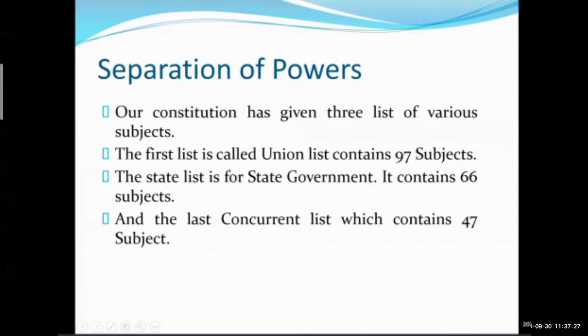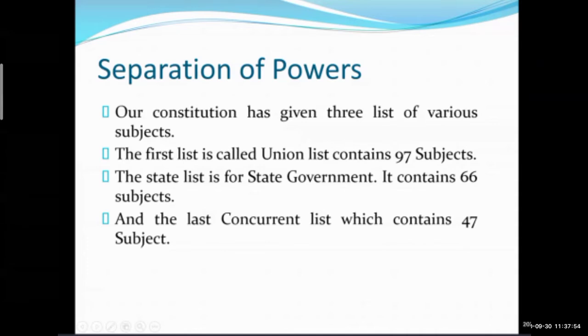Very good, students. So this is the separation of powers. So total, how many lists are there? Tell me the list. I want how many lists? Very good. Three lists are there. Very nice, Arman and Samruddhini. Well done, beta. Very nice, everyone.